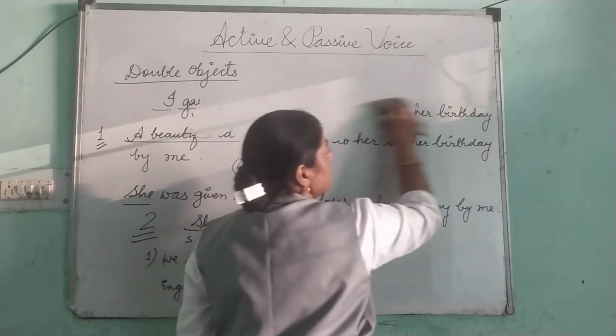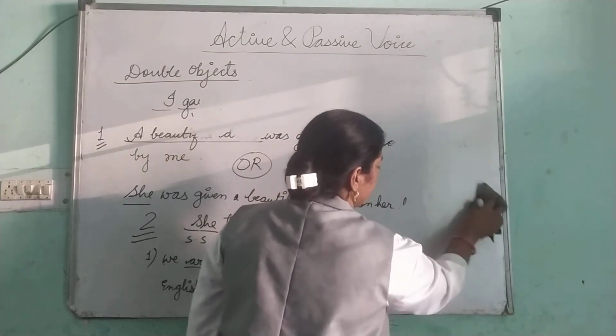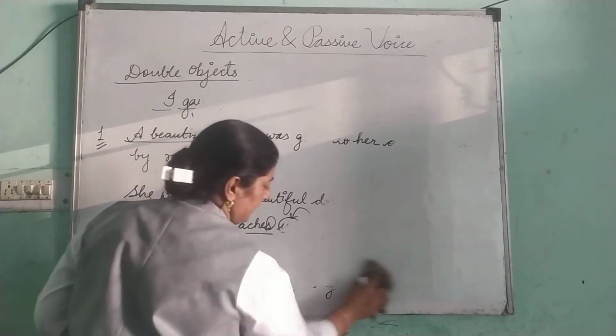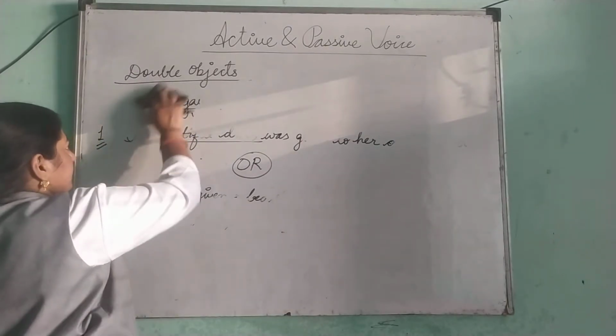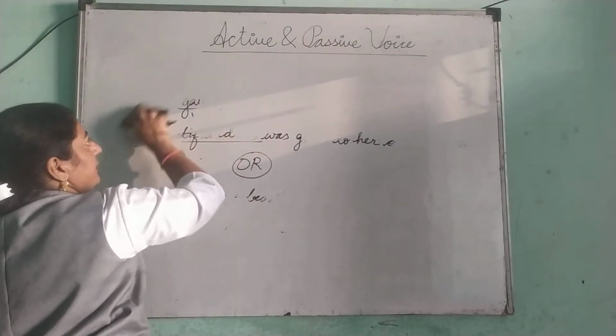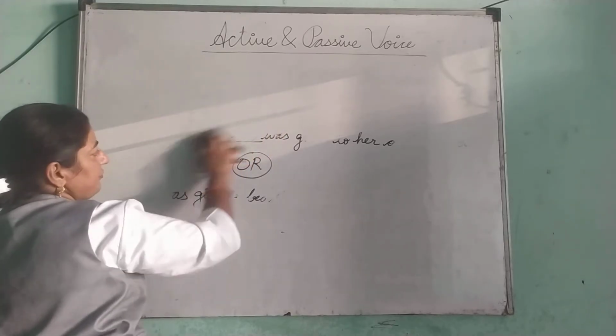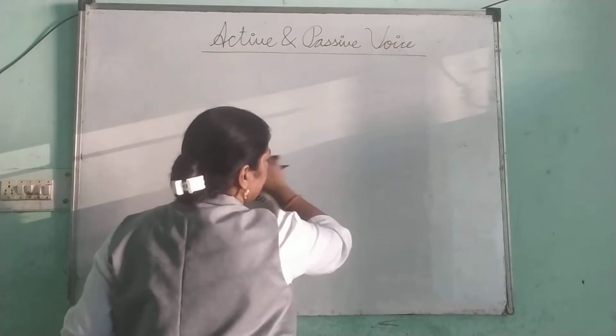Now the next concept is the sentences which begin with let, L-E-T.